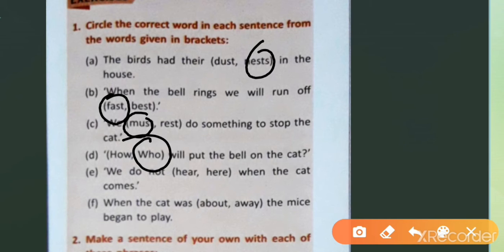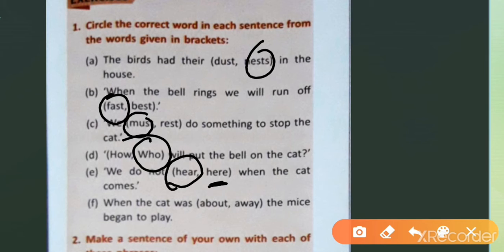Okay. Number E. We do not hear or here when the cat comes. Here means a place, here, there, okay, and this hear is an action which we do with our ears, okay, so we do not hear when the cat comes.